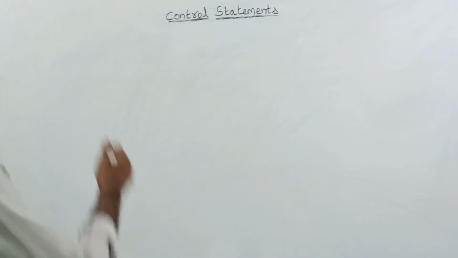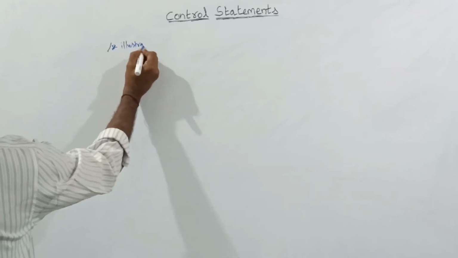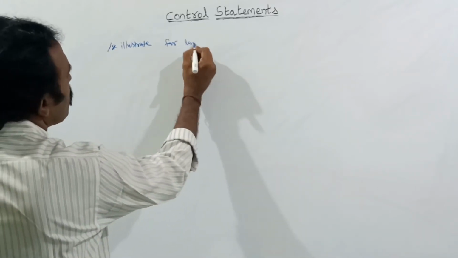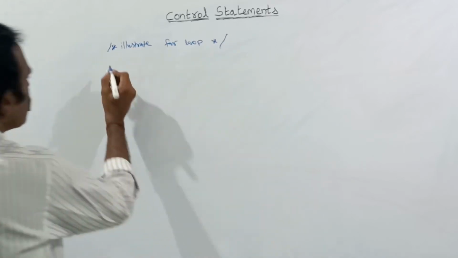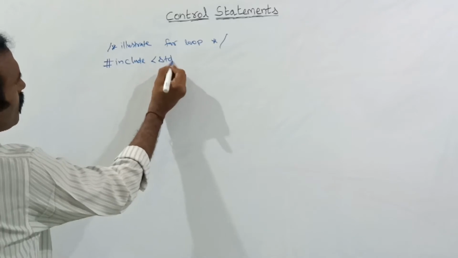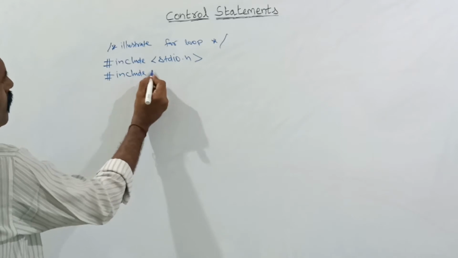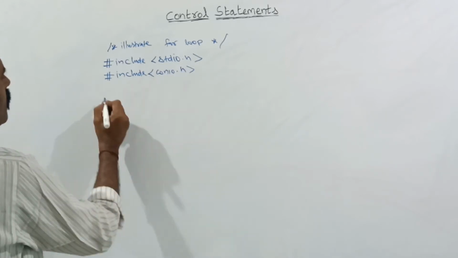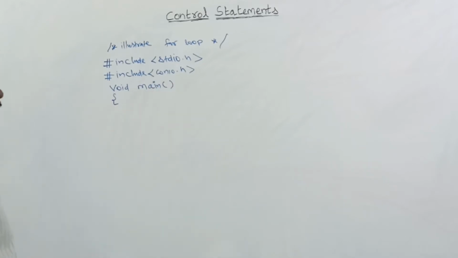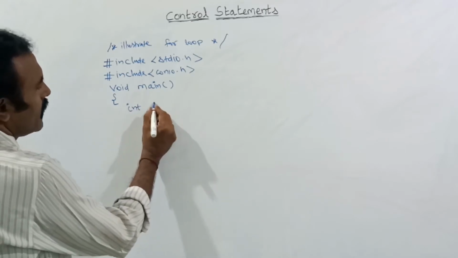This program is used to illustrate the for statement or for loop. Here I am declaring a variable, integer I.